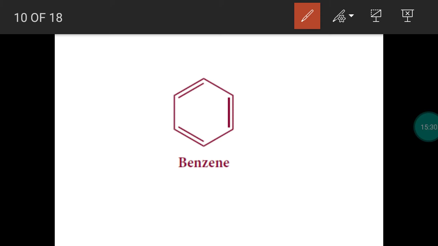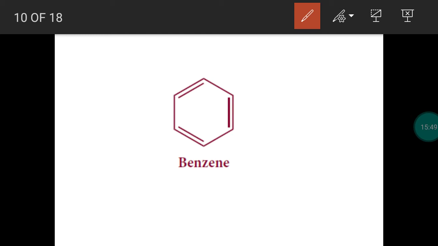It is not at rest. It is in movement. Localization means being in a particular position. Delocalization is the opposite word of localization. Always in movement. So the pi electron should not be localized between two carbon atoms.